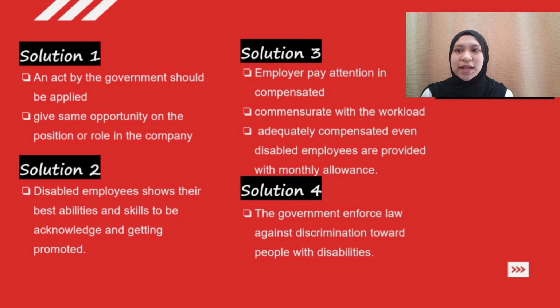Because of that, make sure that the organization or company enforces the government directive of equal minimum pay regardless of employee physical condition. Lastly, the government should enforce law against discrimination towards people with disabilities in the workplace and provide more explicit protection for them. With this rule, employees can raise issues if any discrimination occurs in the company, and enforcing the law will ensure a healthier workplace environment and provide more security and safety for the employee.